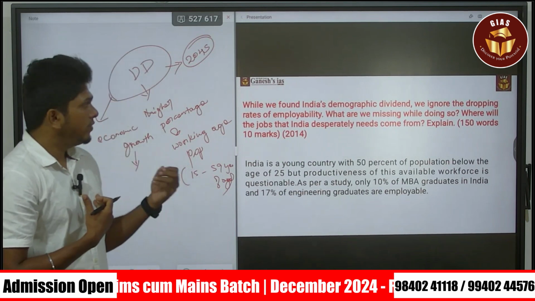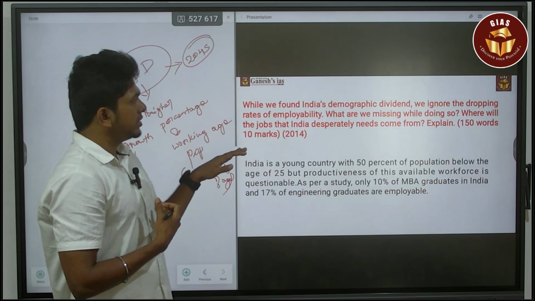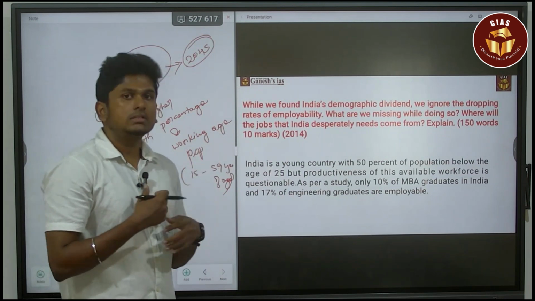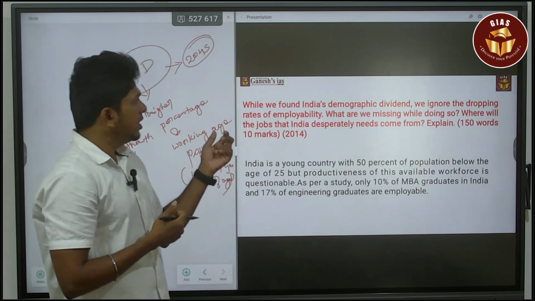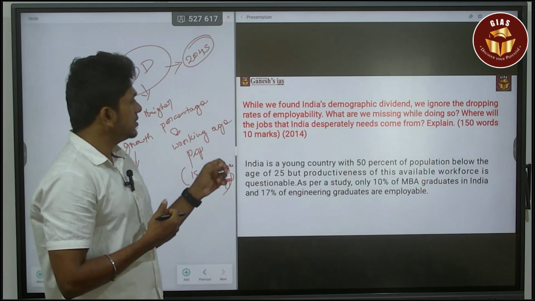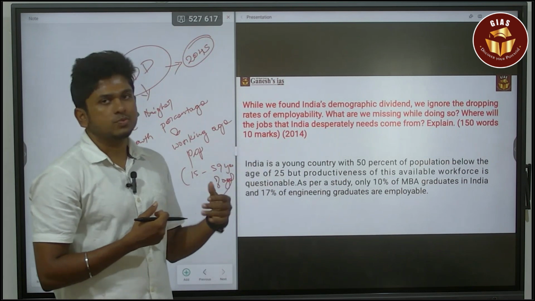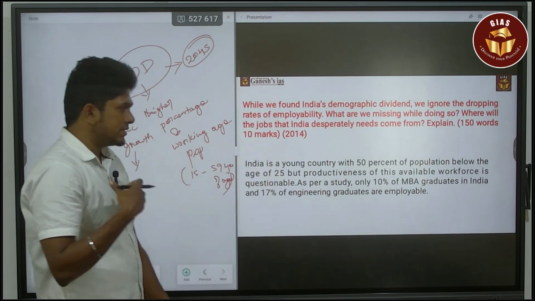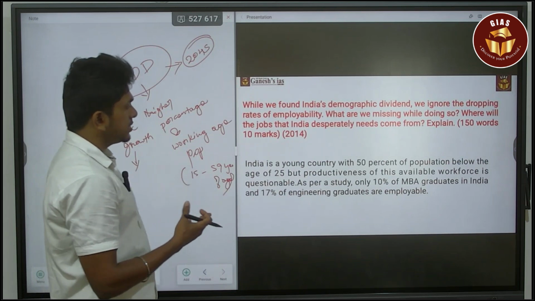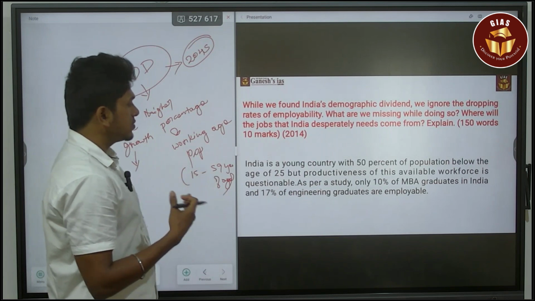But the question is asking why we found that India's demographic dividend, we ignore the dropping rates of employability. So what is this employability that we need to discuss, and what are we missing while doing so? Next, where will the jobs that India desperately needs come from? Explain. For example, there is data. India is a young country with 50% of the population below the age of 25. But the productiveness of this available workforce is questionable.